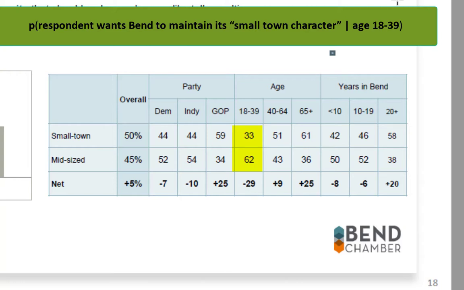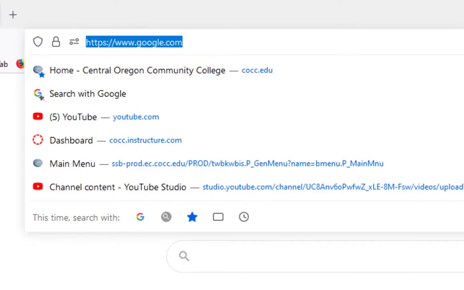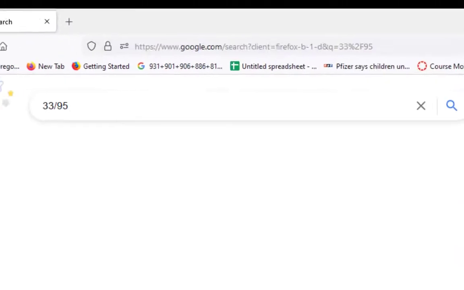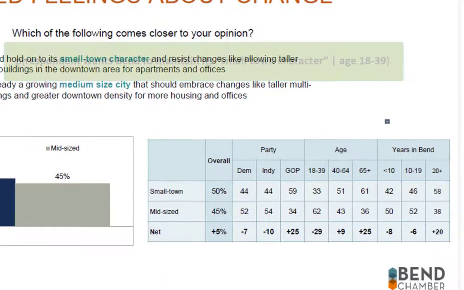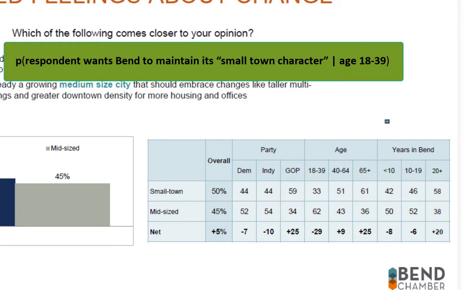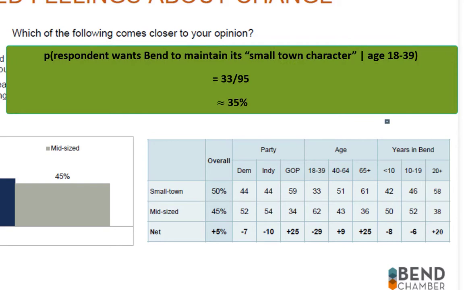Of those 95, what's the chance they want Bend to maintain the small town character? So what you're going to do is look at how many of those 95 said small town character. Looks like 33. So for the probability, I'm going to use Google as a calculator. What is 33 divided by 95? That is about 35%. So the chance that someone wants Bend to maintain its small town character, assuming that they're aged 18 to 39, is about 35%.